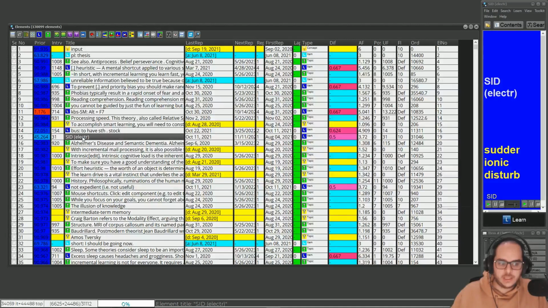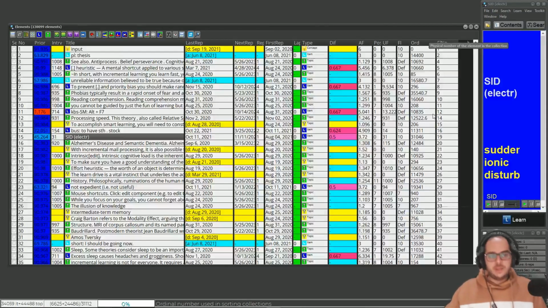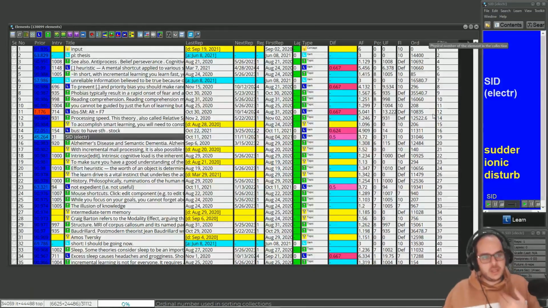It is from the English collection. How is that the element number 16, if I imported the first time when I was like 1 month in, something like that? This is confirming my hypothesis. It's now when I will import an XML file with a few hundred or thousand items, and you will know that, for instance, element number 25 is not here, 28, and so on. So I don't know why SuperMemo is actually reusing vacant element numbers, but it's also getting new. I don't know how it's deciding that, but let's compare this.